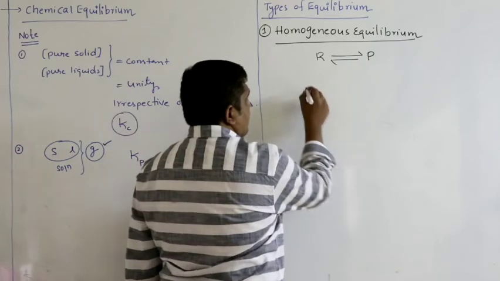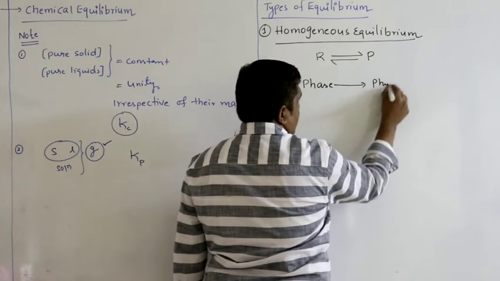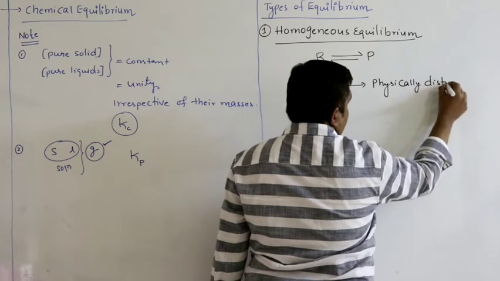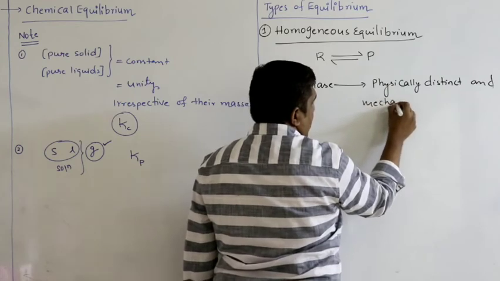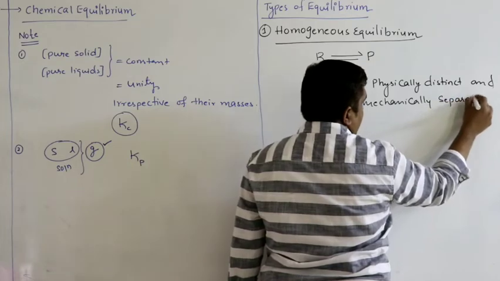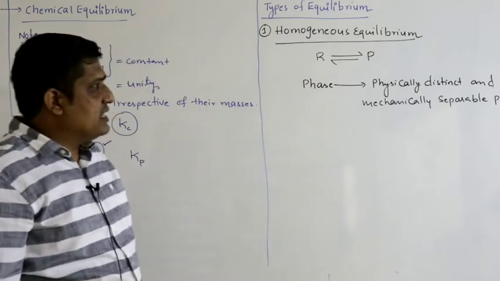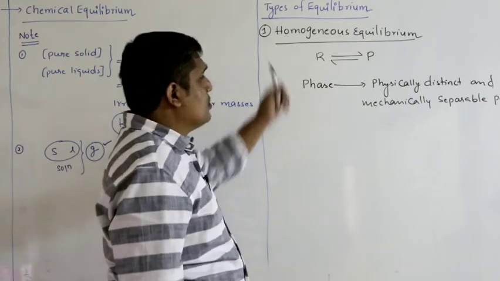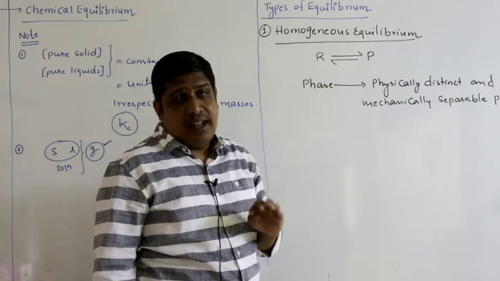So what is this phase? Phase is physically distinct and mechanically separable part. So phase is defined as a physically distinct and mechanically separable part. So what is a homogeneous equilibrium? Equilibrium in which reactants and products are present in the same phase or single phase.